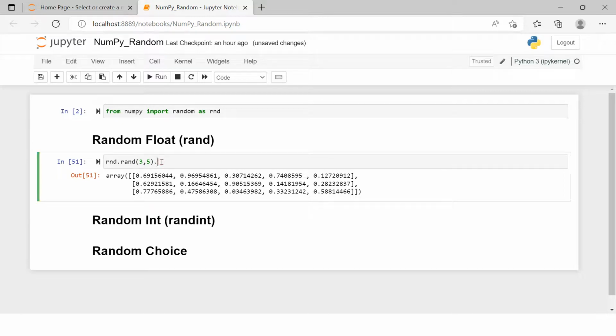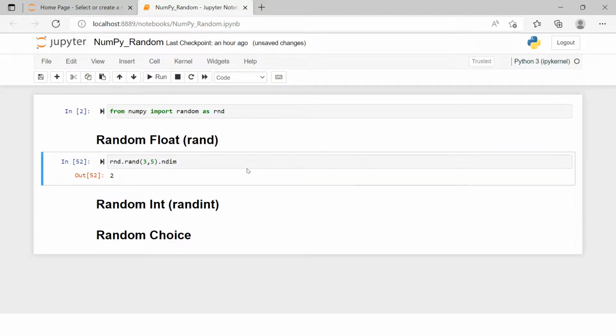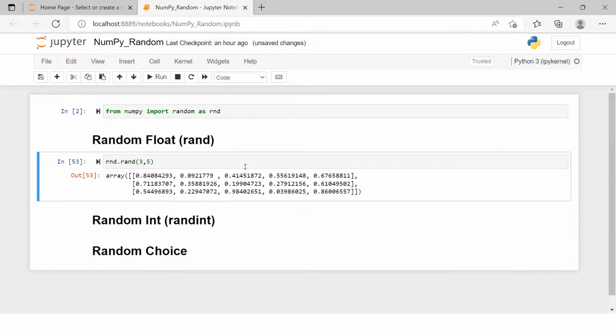Now if you want to check its dimension, you can use ndim. This is something which I have explained in my previous videos. You can check out the playlist and you will get to know that. Now if you want to make a 3-dimensional array, you can do that also.